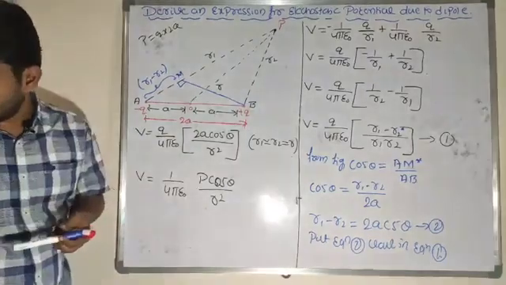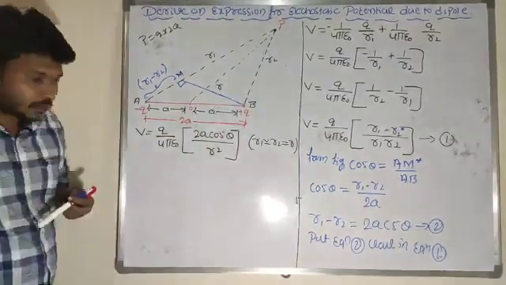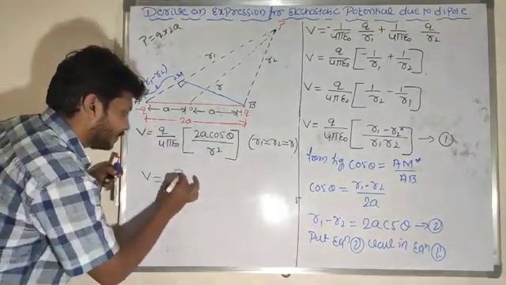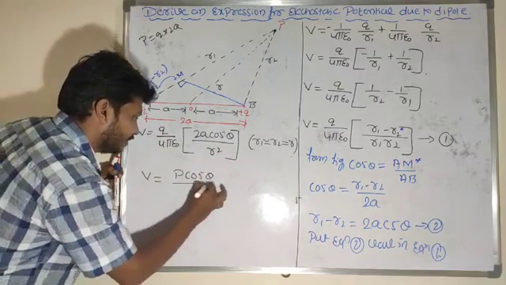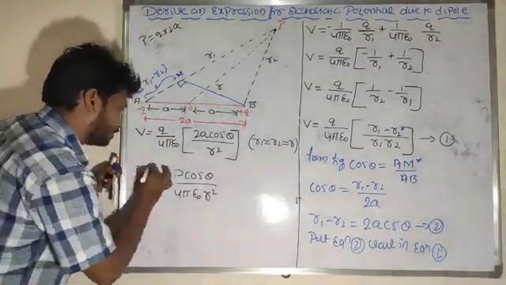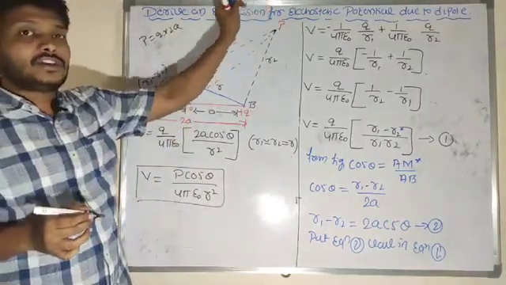Then what will be the final equation here? So final equation I will rewrite it here. You get Q into 2A is nothing but P, so V is P cos theta divided by 4 pi epsilon naught R square. So this is the required expression for electrostatic potential due to dipole.